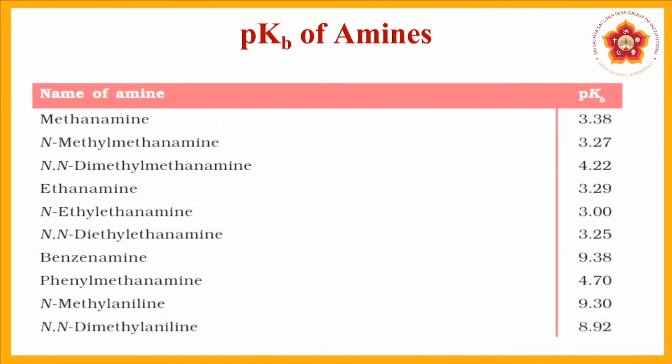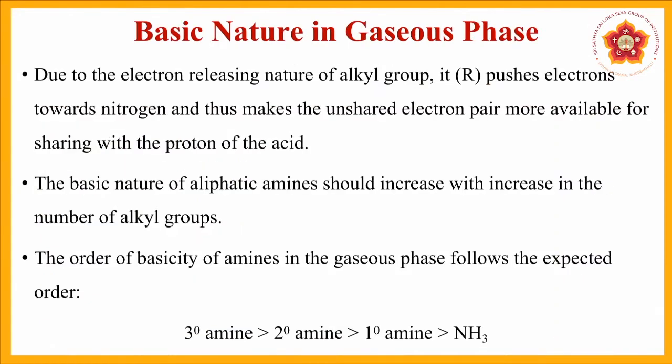Before that, let us go through certain pKb values: methanamine, then N-methyl methanamine. We can see that the values are slowly going down with the increase in electron donating groups. Those which are electron withdrawing, you can see benzamine there, which has around 9.38, then N-methyl aniline. So, all these aromatic compounds have a pretty high value, whereas aliphatic compounds generally tend to have lower values in these cases. The moment we consider the gaseous phase, these have just those amines being present, and very naturally we can say that the basic strength will depend on the more electron donating groups which are present.